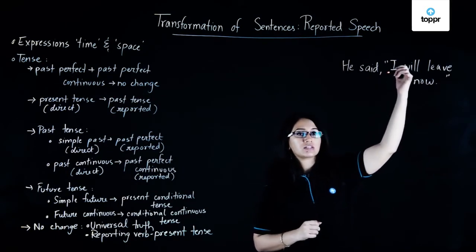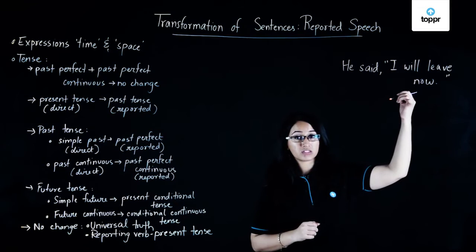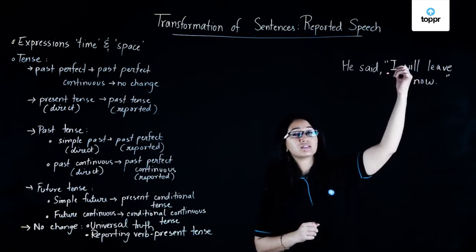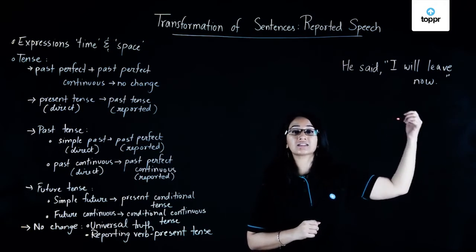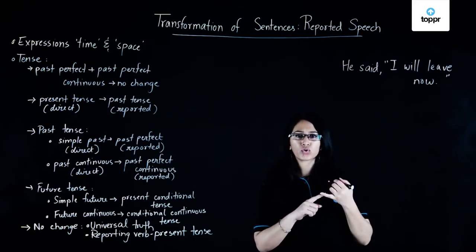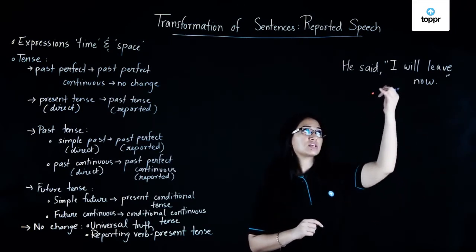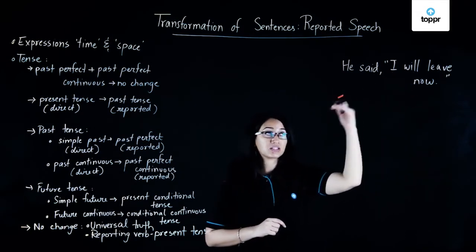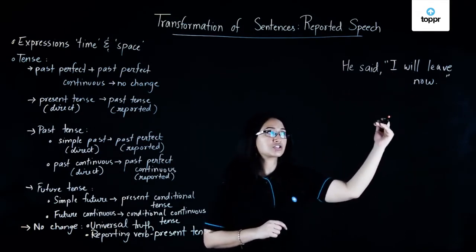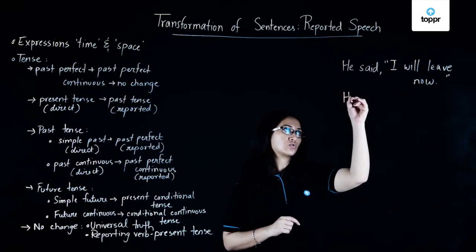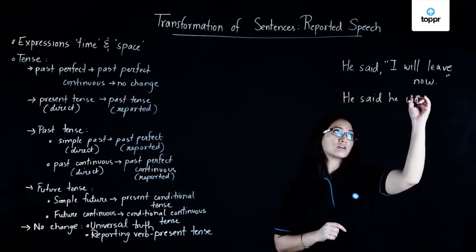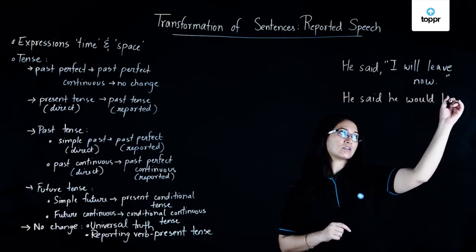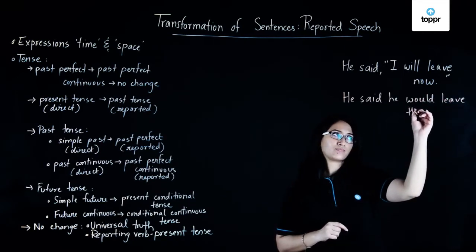In order to convert this from direct speech to reported speech, I have to change this to the present conditional tense. Conditional tense words include would, could, should, etc. So we could change this to, he said, he would leave then.